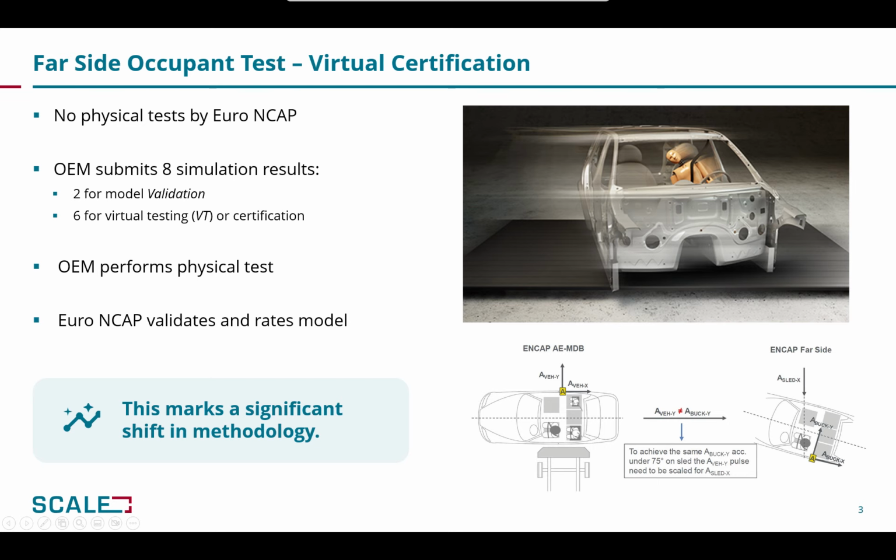Testing and rating authorities are starting to accept simulation results from OEMs and use them for computing rating values for the OEM's product. For example, Euro NCAP already accepts the simulation results for the far side occupant test, and it provides a detailed documentation for that. The main points from this documentation are that Euro NCAP no longer performs the physical tests for the far side occupant certification. The OEM will prepare and run simulations and submit the results for them to Euro NCAP, 2 of them for model validation, 6 of them for the certification.